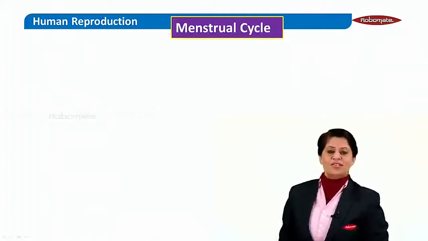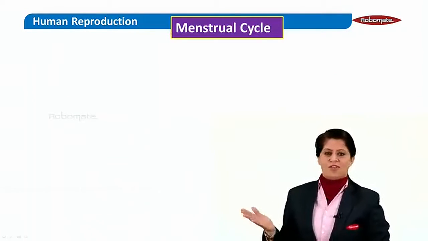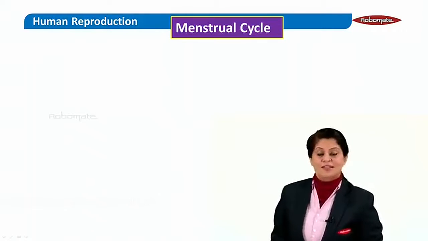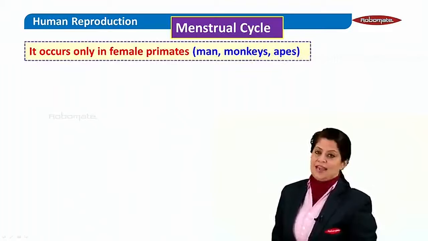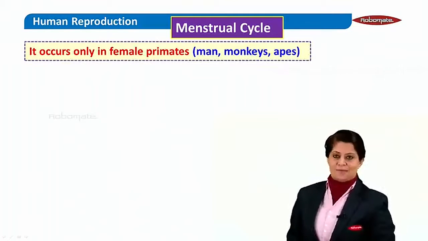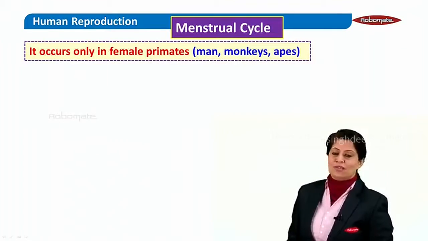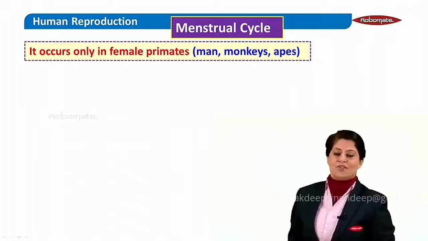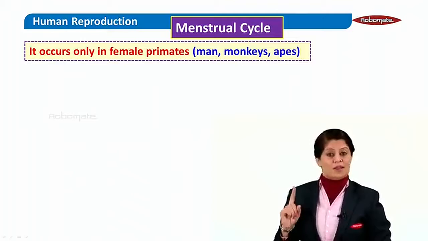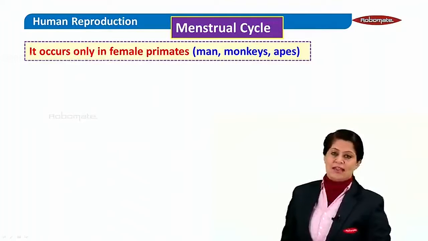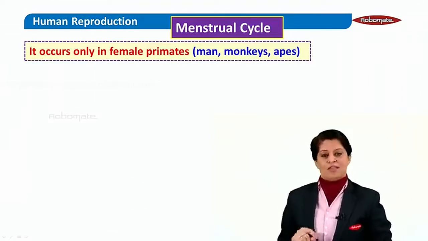Now, the menstrual cycle occurs in which animals? It occurs in primates. That means in man, monkeys and apes, the menstrual cycle takes place. In non-primates, there is another cycle which we call the estrous cycle. But in primates, it is the menstrual cycle, and we need to study the menstrual cycle right now.